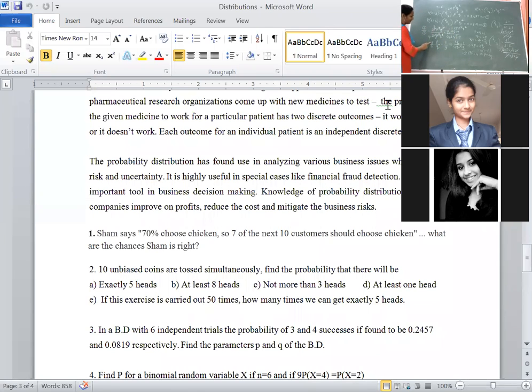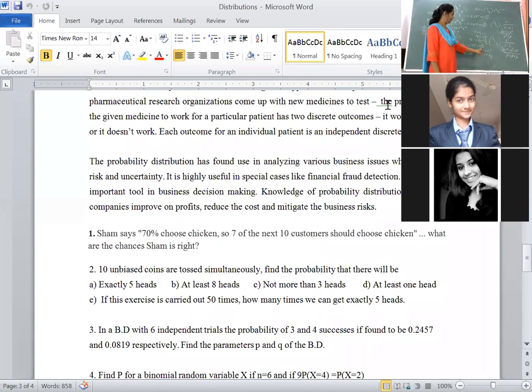Here in the numerator 3, in the denominator 4 is there. In the numerator p, in the denominator q is there. Multiply: 3p upon 4q is equal to 1 by 3. Do cross multiplication. 9p is equal to 4q. q can be written by using this formula. The assigned probabilities are permissible, that is p plus q is equal to 1. q is equal to 1 minus p.